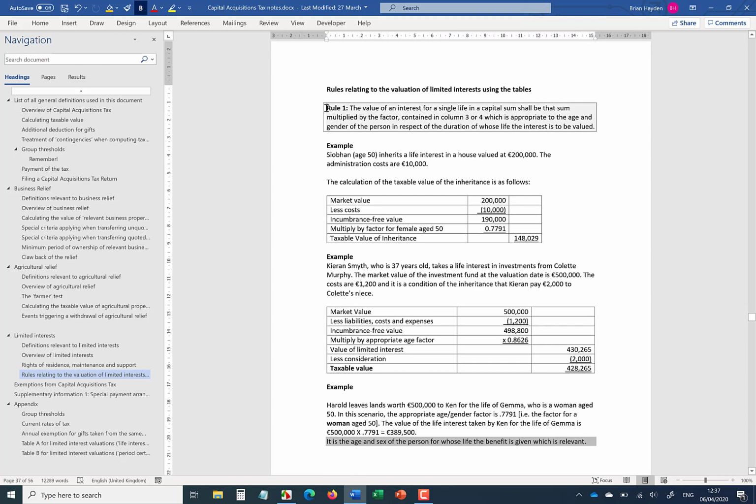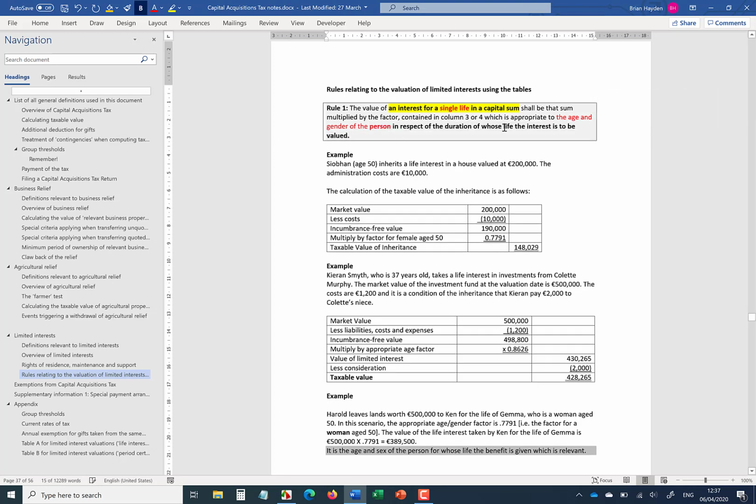Life interest is rule 1. Okay, so interest for a single life in a capital sum. So that's life interest, and I'll just highlight the single life words there. It depends on the age and gender of the person appropriate to the age and gender of the person in respect of whom the life interest has been valued. Okay, so that's probably an important latter point.